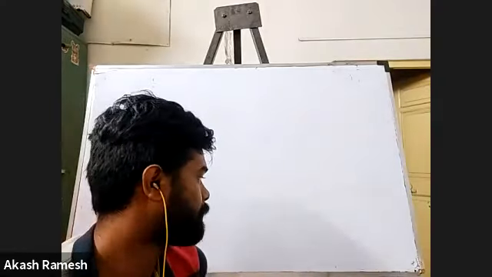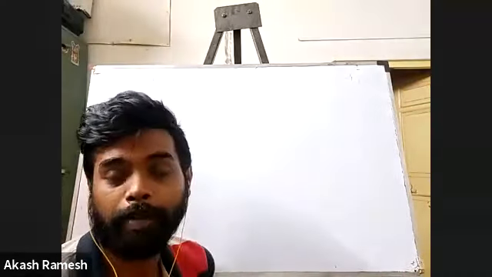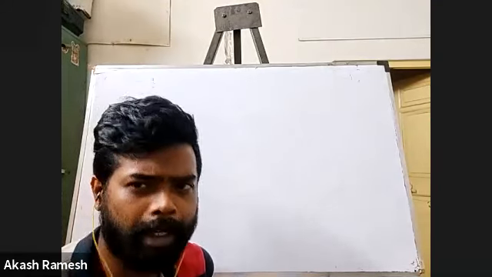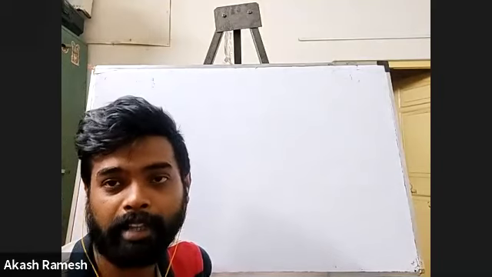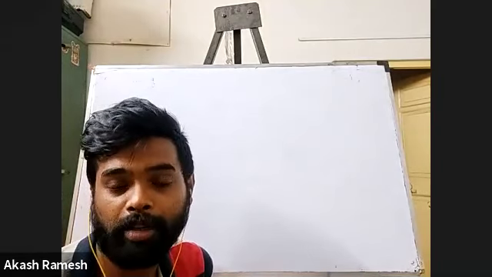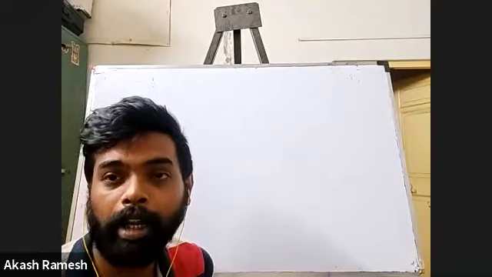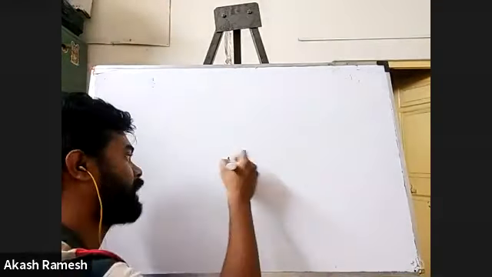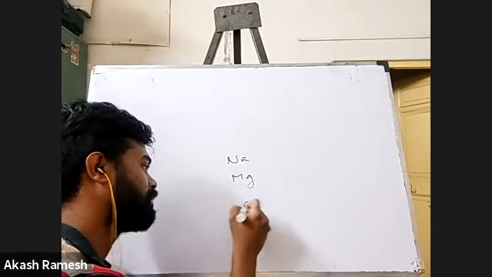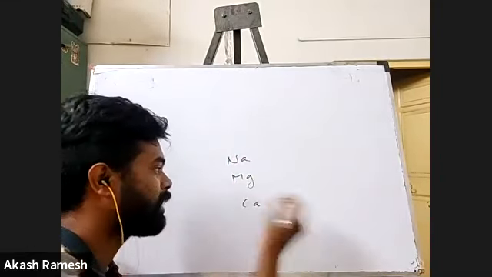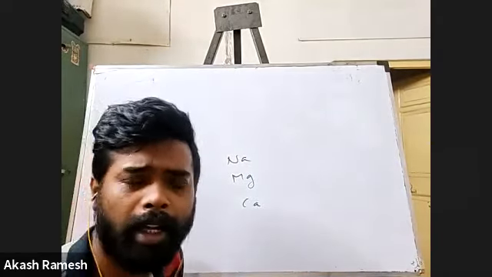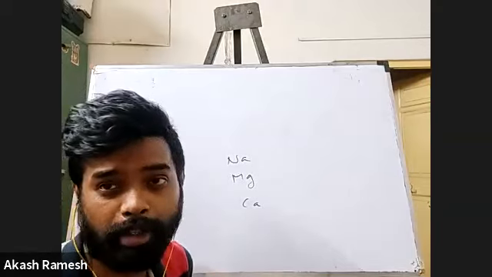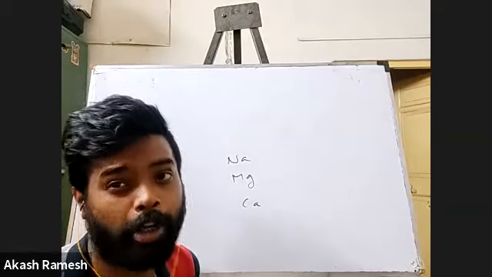Then I told you there are certain things you have to keep in mind whenever you're going to write a chemical equation. Whenever you have metals like sodium, potassium, magnesium, calcium, and so forth, they will be in their monoatomic state. We will write it as Na or Mg or Ca. We don't write Ca2, Mg2, something like that. But when we go for non-metals, I told you that they will generally be diatomic.